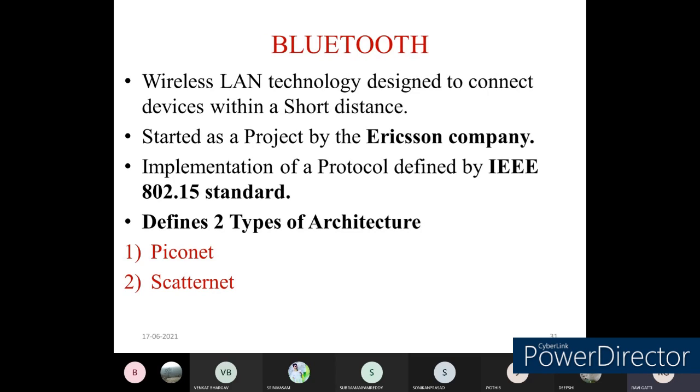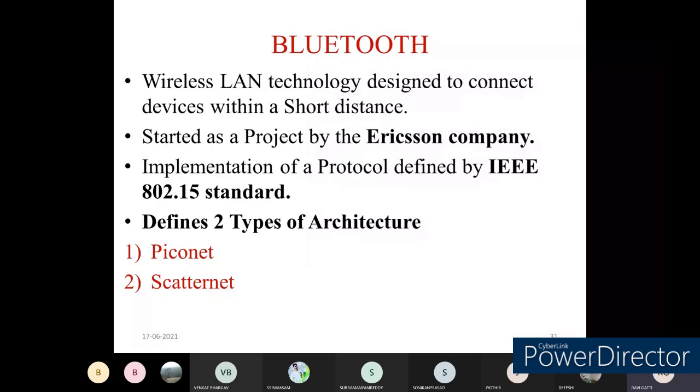Physical devices, that is, physical layer devices. One we call a Bluetooth. This Bluetooth has been designed for short distance communication. It was designed by the Ericsson company. This Bluetooth technology mainly works in two important architectures. One architecture we call a Piconet, and one more we call a scatternet.